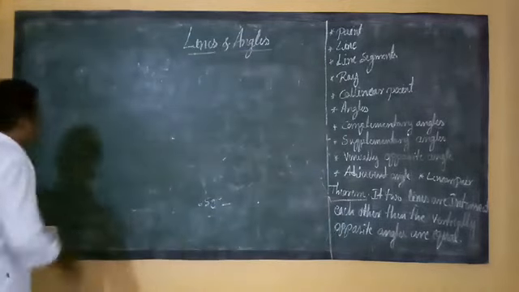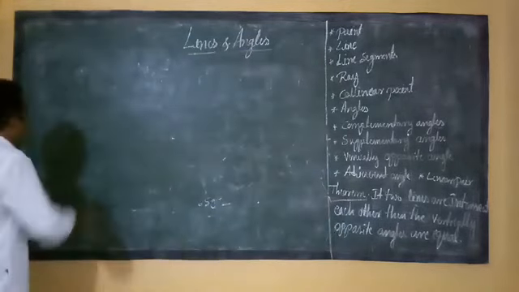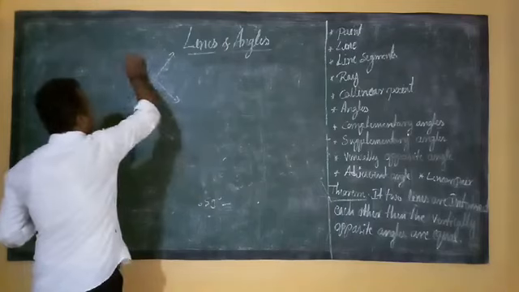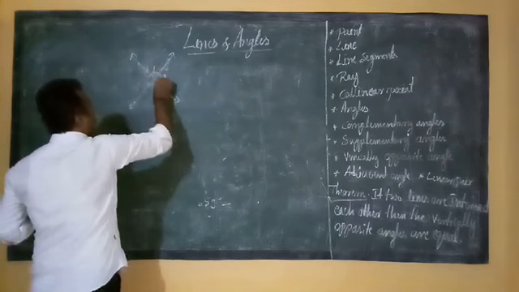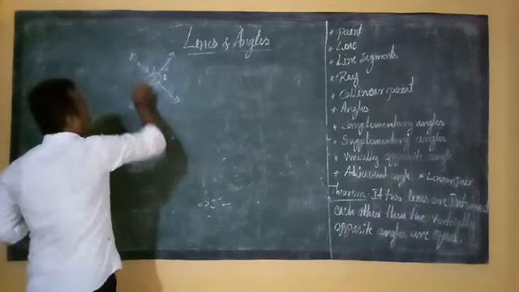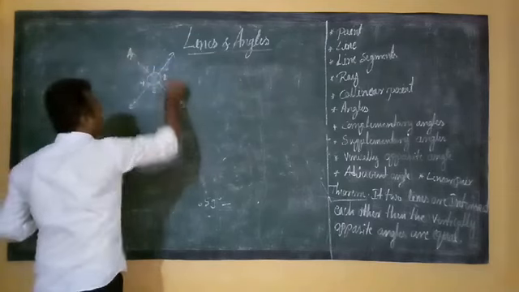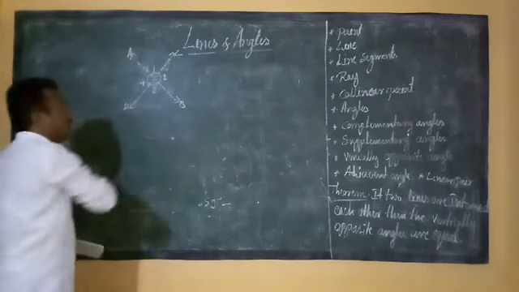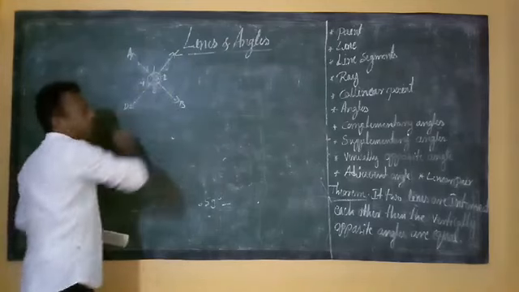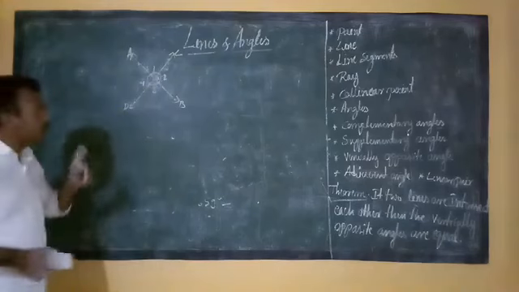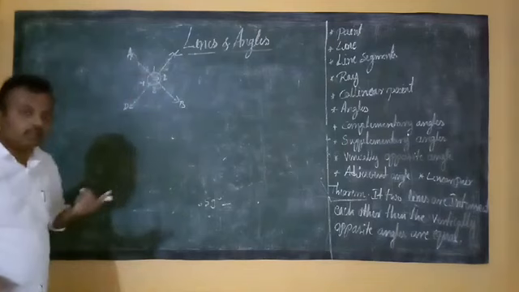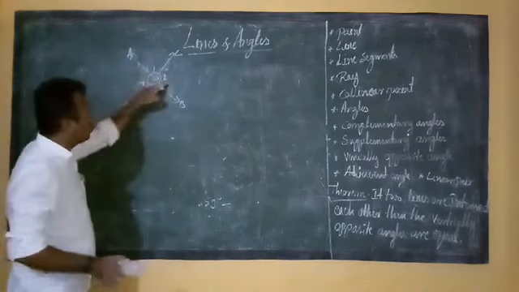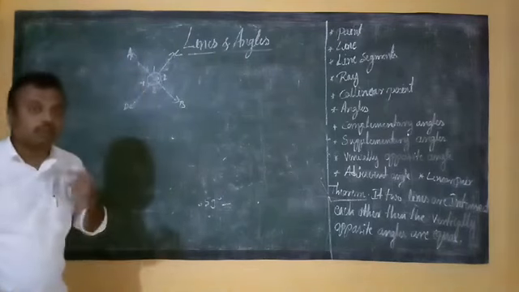See students, first I will draw the diagram. The two lines intersect each other. Correct? It forms four angles: 1, 2, 3 and 4. So AB and CD are two lines intersecting at the point O, and they form four angles. Angles 1 and 3, and angles 2 and 4, are the vertically opposite angles. These vertically opposite angles are equal. That is what we have to prove.